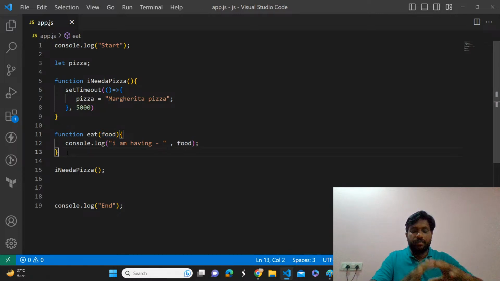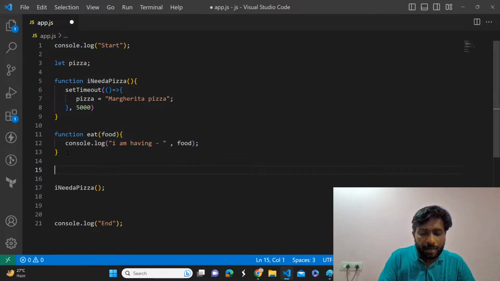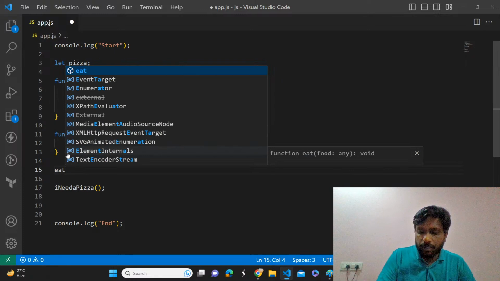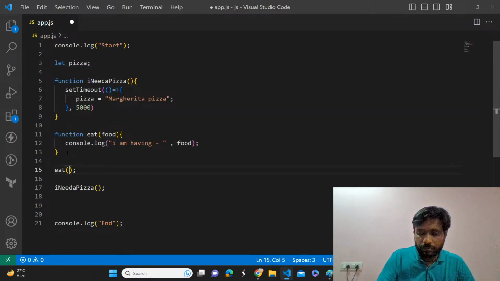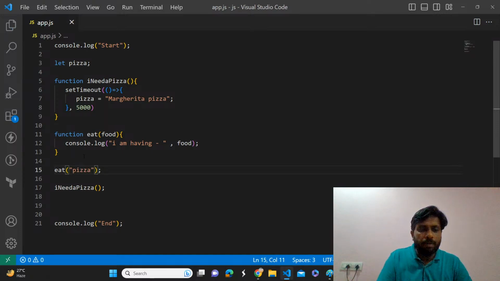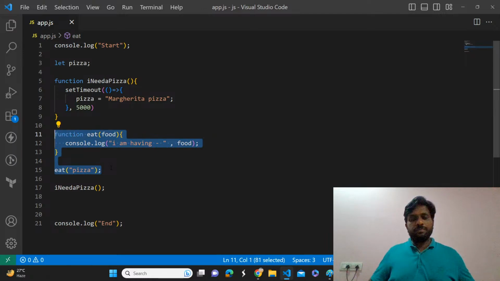So for generic execution, I took the function name as eat and the variable parameter name as food. Now what will happen if I do eat pizza? Just consider this is the program.